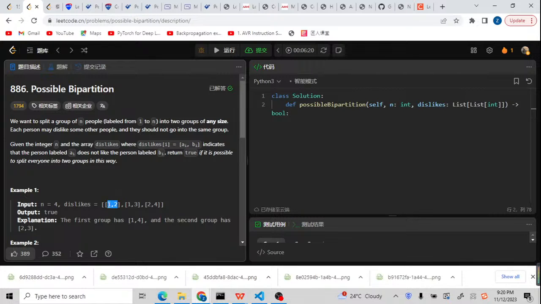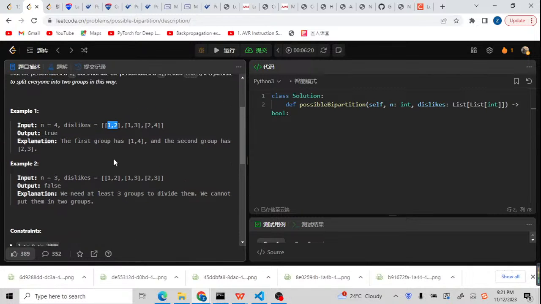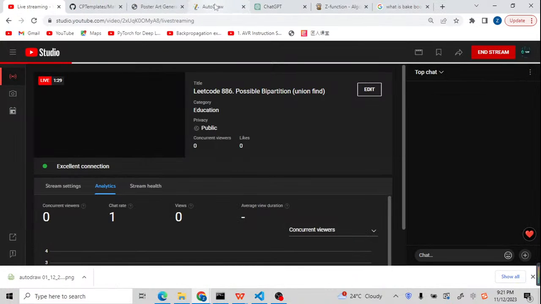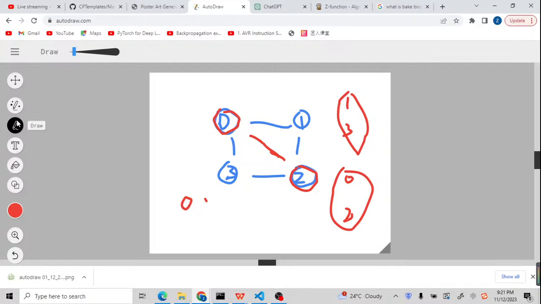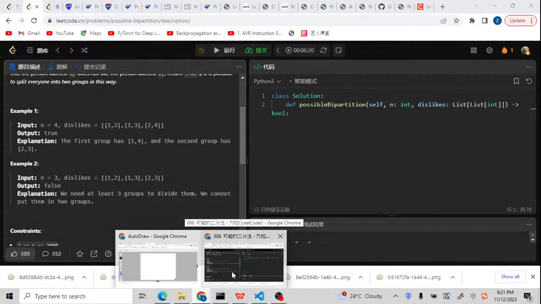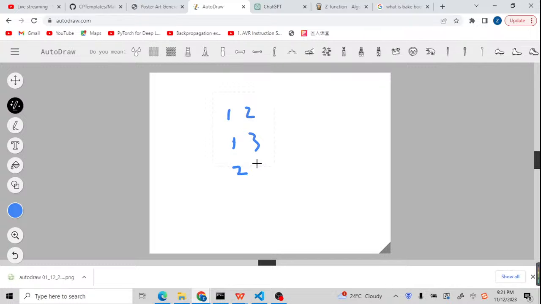You need to check all the cases. If it is possible to split into two groups, you return true. Otherwise, you return false. Now let me try to explain it with this example: [1,2], [1,3], [2,3].